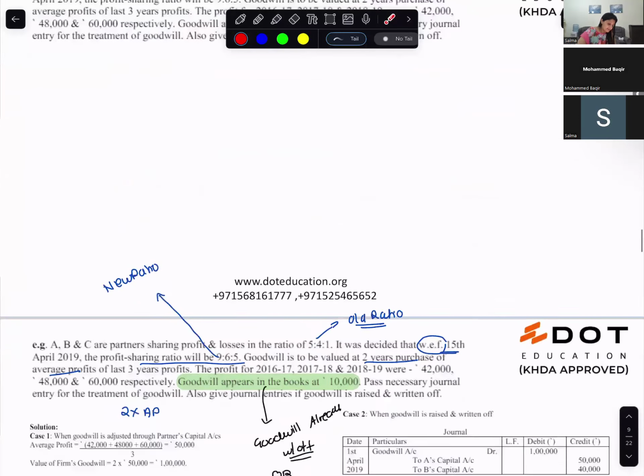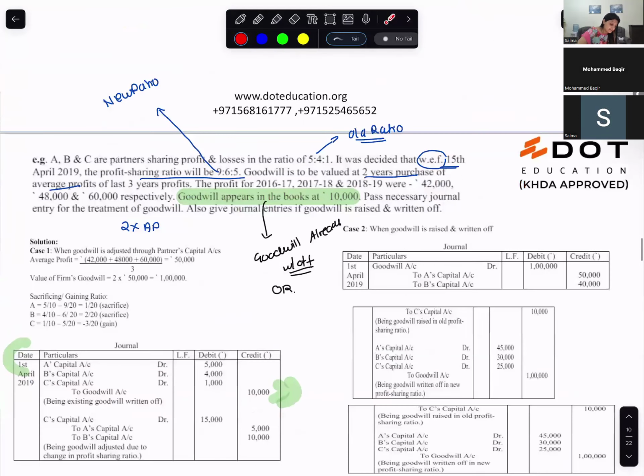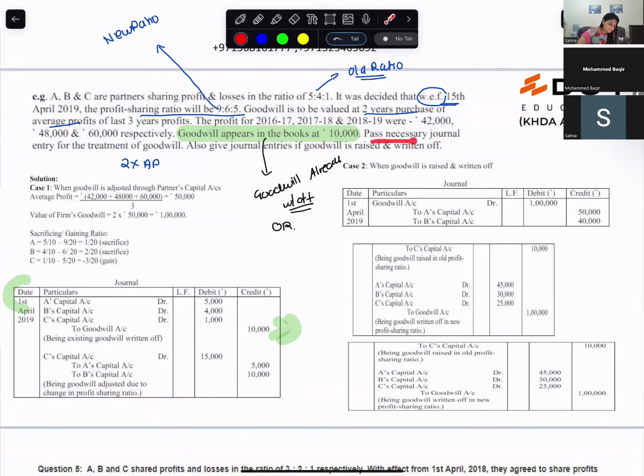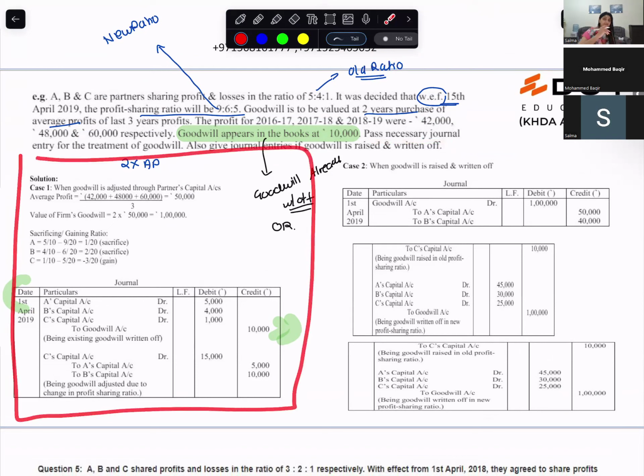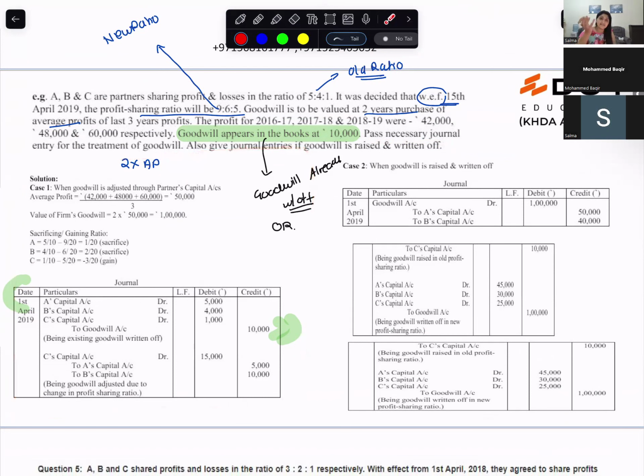Now read what they're asking us to do. Pass necessary journal entries for the treatment of goodwill and also give necessary journals if goodwill is raised or written off. If they ask you to do what is necessary, that means you adjust it through the capital accounts. And raising and writing off of goodwill is another part.